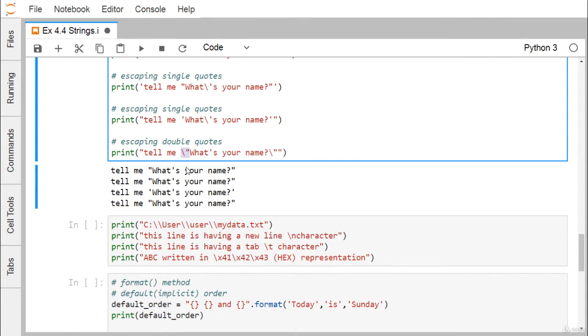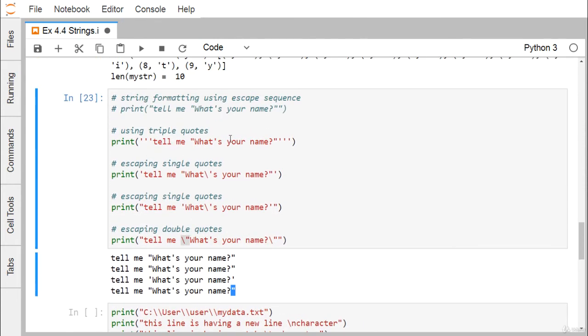That means we use a backslash double quote. Here this double quote will be treated as a character, not the beginning or the ending of a string. That's why we go for escaping double quotes. When the string gets printed, backslash double quote will be printed as only a double quote. And here the single quote is there, so that will not cause any problem. In this way, the string can be printed in a variety of ways: either using triple quotes, or escaping the single quotes, and then escaping the double quotes.